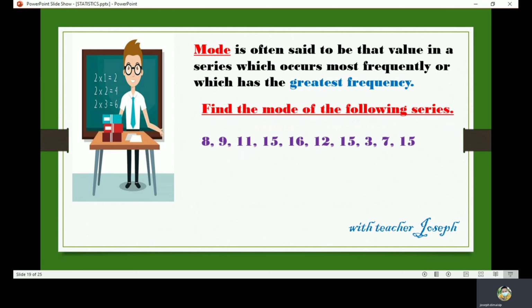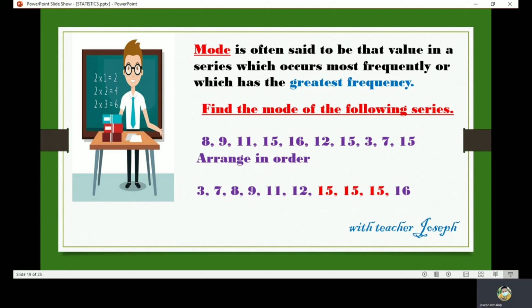Find the mode of the following series: 8, 9, 11, 15, 16, 12, 15, 3, 7, and 15. There are 10 observations in the series. The next thing that you're going to do is arrange in order.